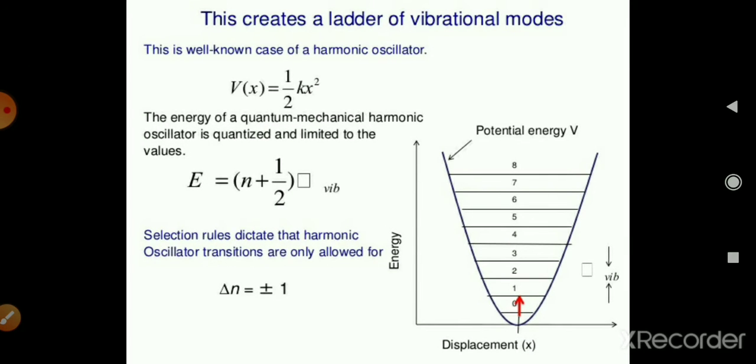Now for the vibration, here you can see the displacement from one energy level to another energy level, and the potential energy V. For this kind of molecule, the selection rule for the harmonic oscillator is that transitions are only allowed for delta n equal to plus or minus 1.